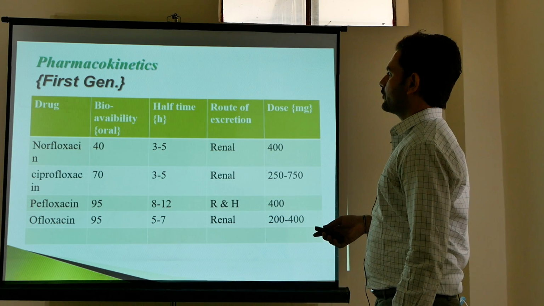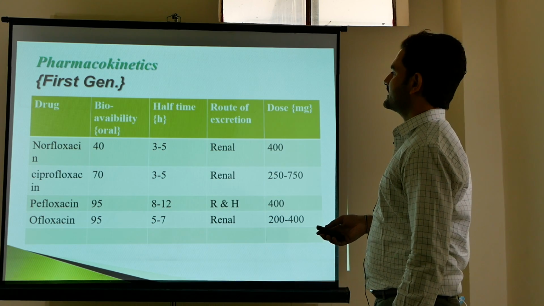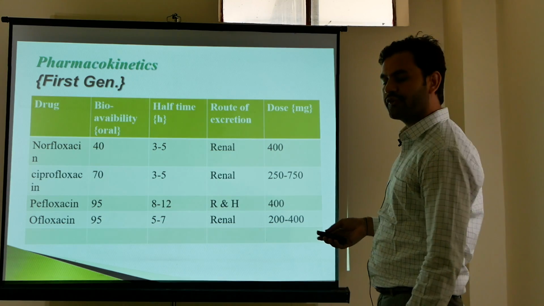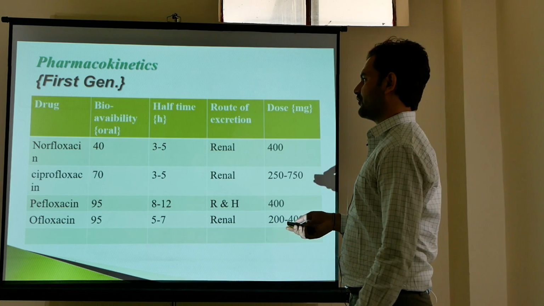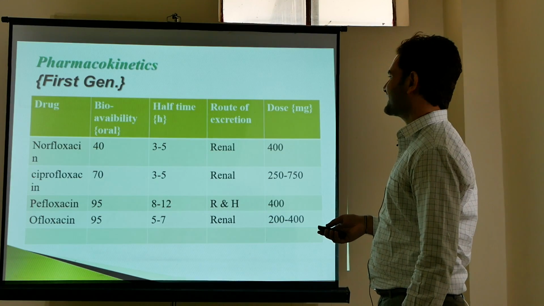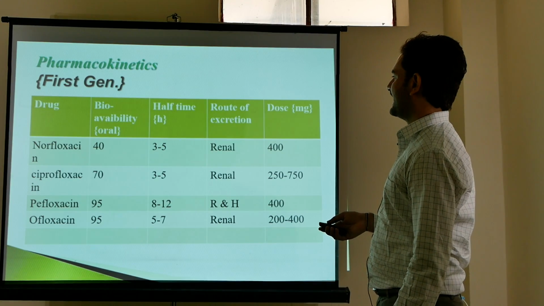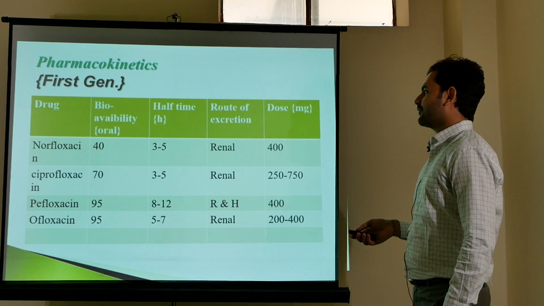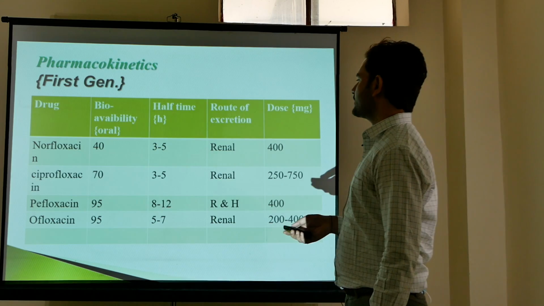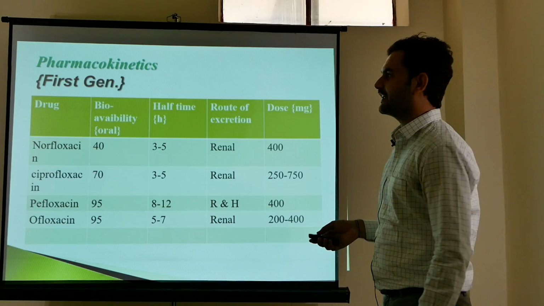Now come to the pharmacokinetics of fluoroquinolones. First of all, we will discuss the first generation fluoroquinolones. Norfloxacin has a bioavailability of 40% on oral administration. Norfloxacin has a half-life of 3 to 5 hours. The route of excretion of norfloxacin is renal, and the dose of norfloxacin is 400 milligram once a day.